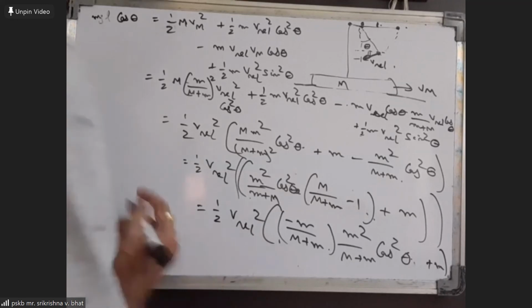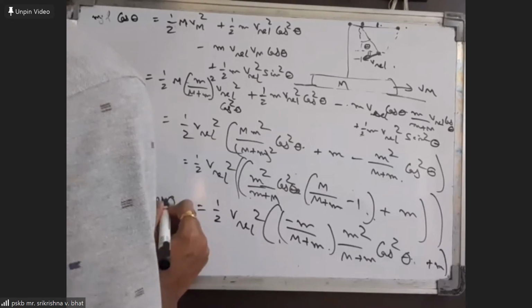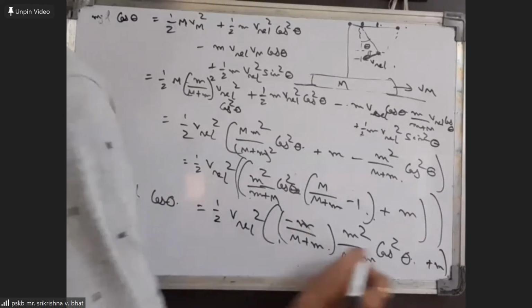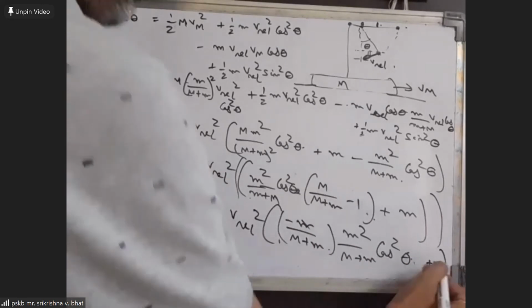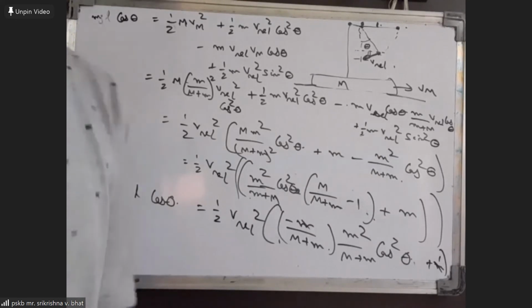This is equal to MGL cos theta. So this M will get cancelled. So once we get the expression for V relative like this, then what can we do next? We want to find the tension, and for finding tension V relative will be used. So what we can then do,